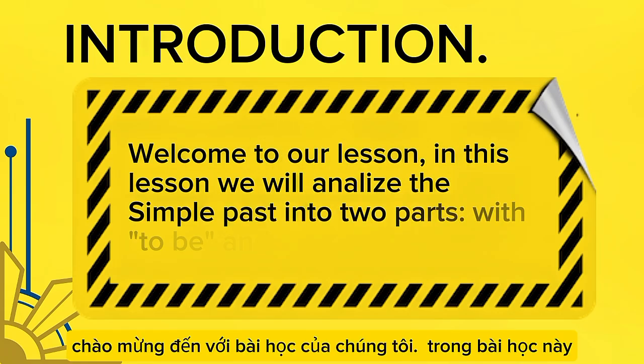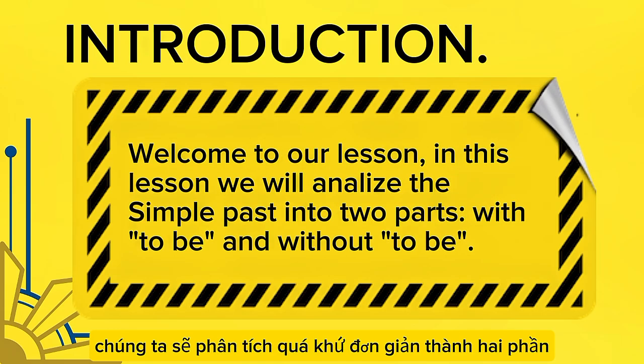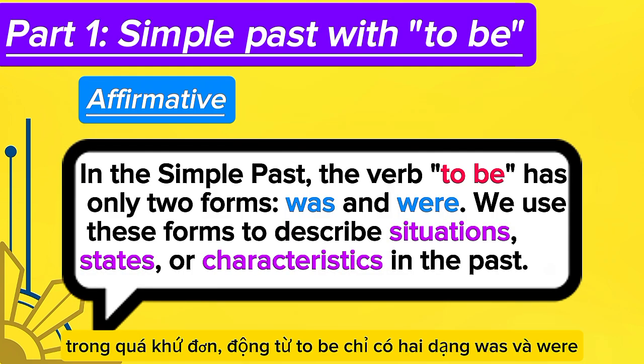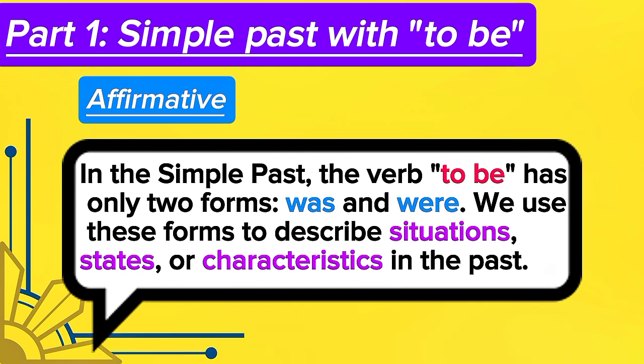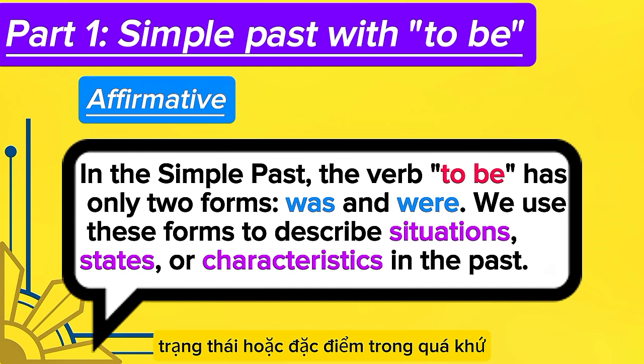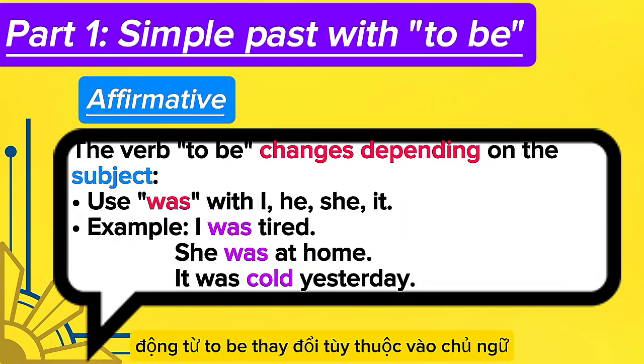Welcome to our lesson. In this lesson, we will analyze the simple past in two parts, with to be and without to be. In the simple past, the verb to be has only two forms, was and were. We use these forms to describe situations, states, or characteristics in the past. The verb to be changes depending on the subject.